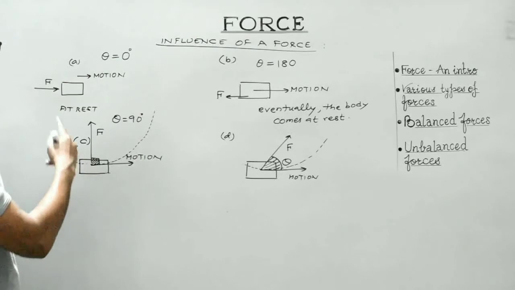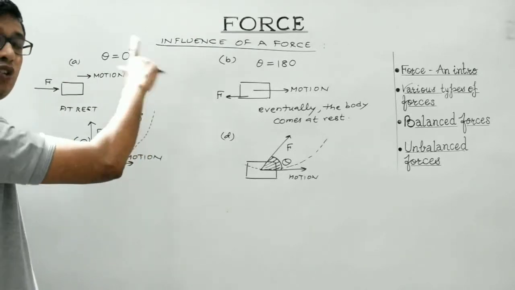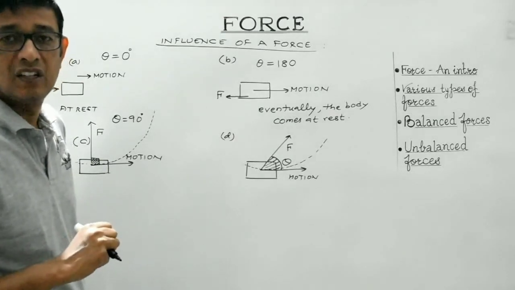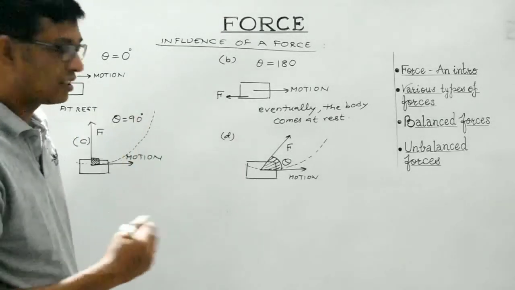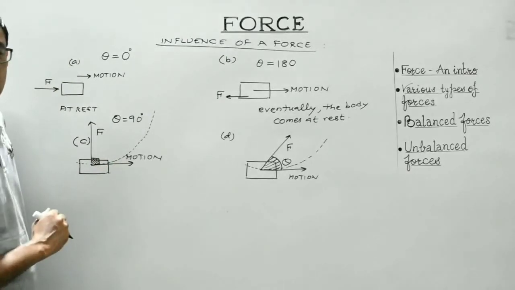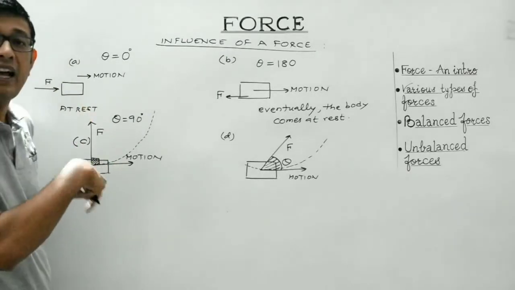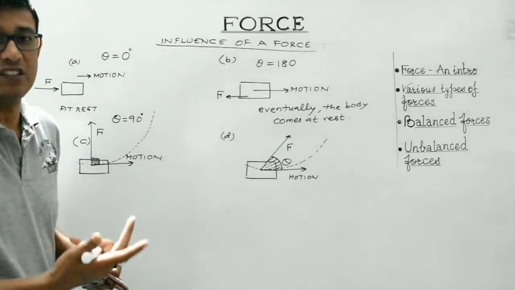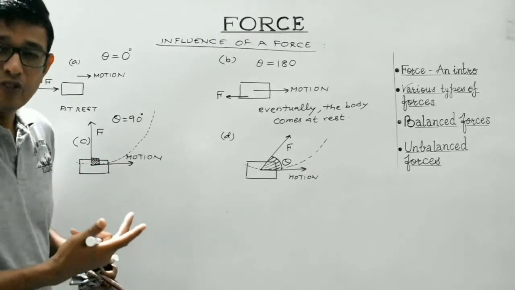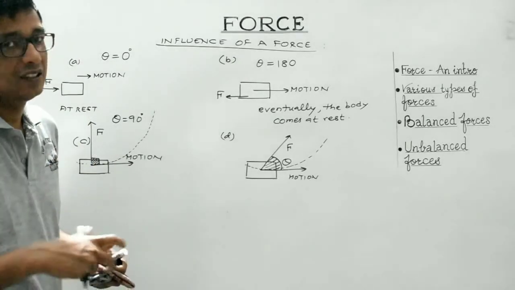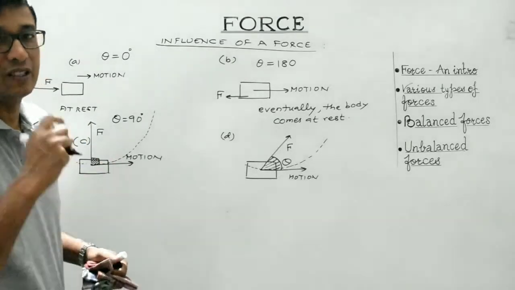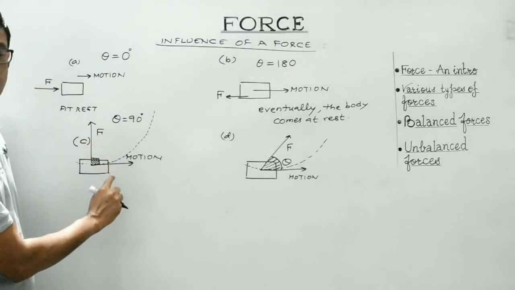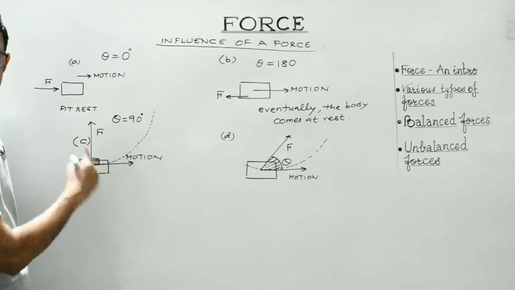In this case, the body will tend to move along a circular path. We have discussed centripetal acceleration, students, isn't it? So it always acts in the radially inward direction. The same is the case over here. So if the force is acting, it will produce an acceleration. Because this force acting on the body will result in the change in the velocity due to the change in its direction. And whenever there is a change in the velocity, it must be the case of an accelerated motion, isn't it? So, force acting perpendicular to the direction of motion will enable the body to move along a circular path.